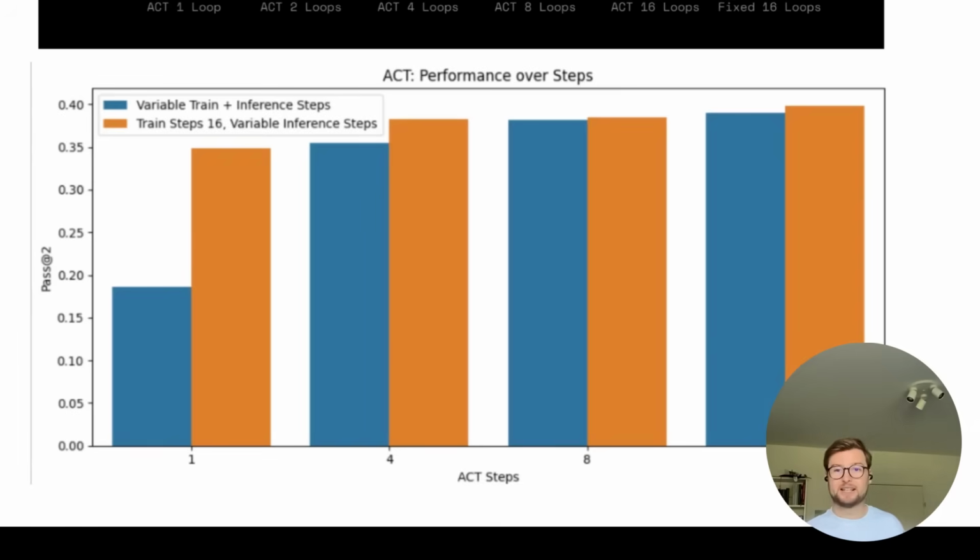And it's curious because what we see is there's the smooth curve on training and inference with the same amount of steps, and in orange, this curve is way flatter. So it does not suffer as much from using less compute at inference. Or in this example specifically, what this seems to show is if you train with refinement, you get better predictions without refinement, right? Apparently, if you learn to fix your errors, fix what wasn't quite right in the previous iteration, your prediction is going to be better for it. So you don't have to refine it at all.